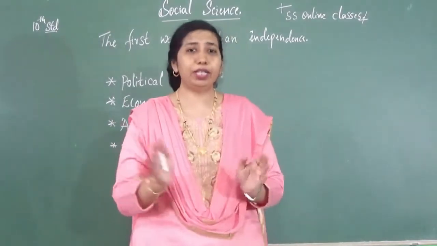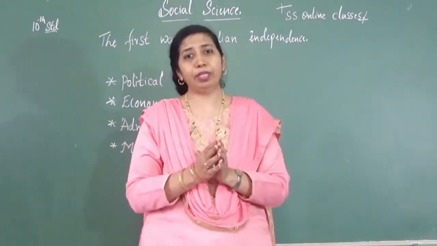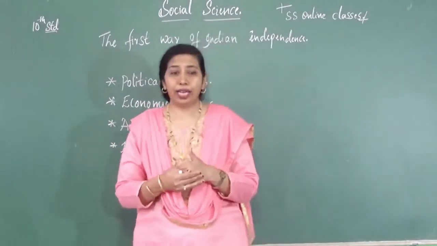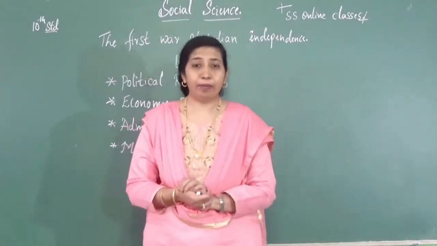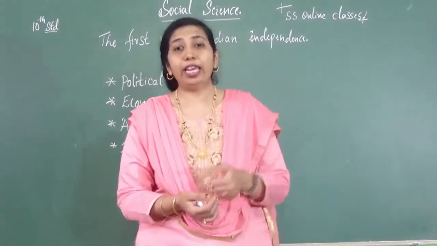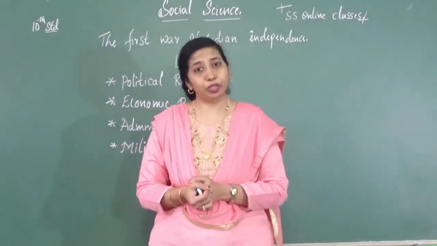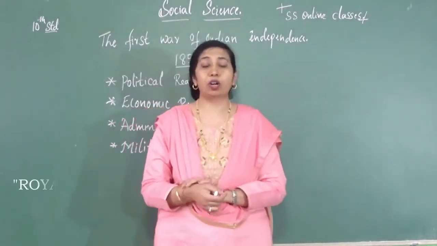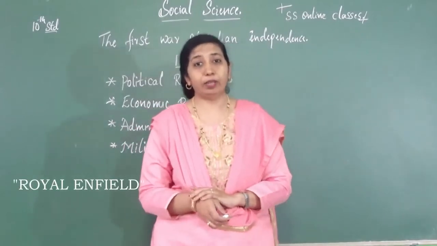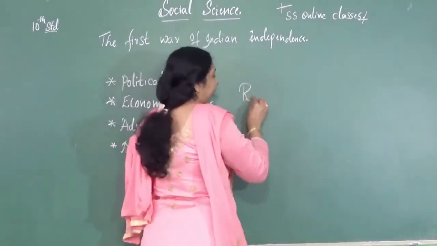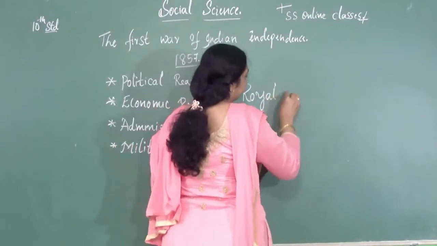The Britishers were training their armies regularly with some new equipment or new arms and ammunition. Here also they introduced a new rifle called the Royal Enfield rifle in the army.